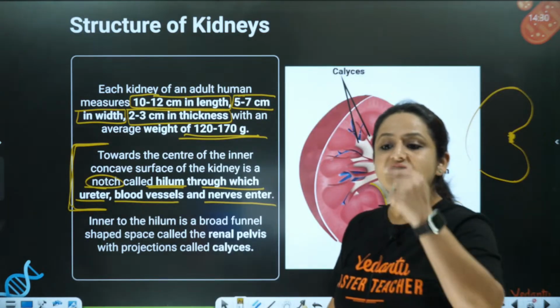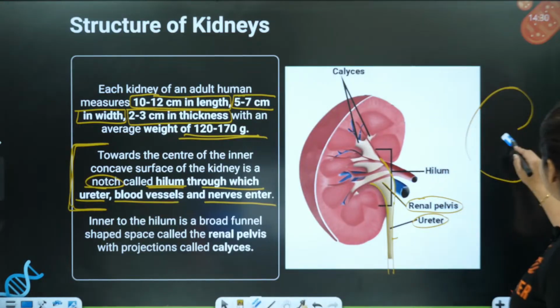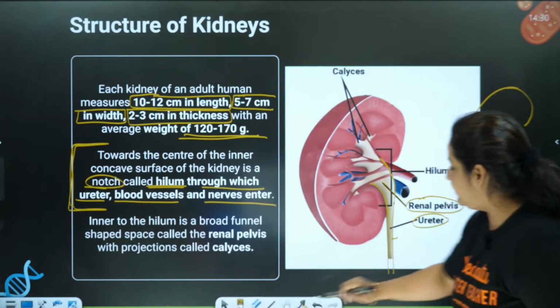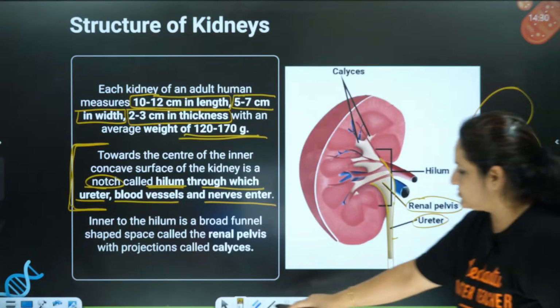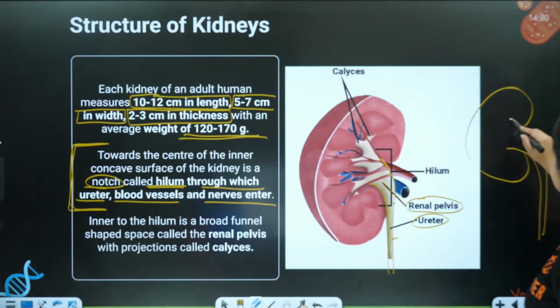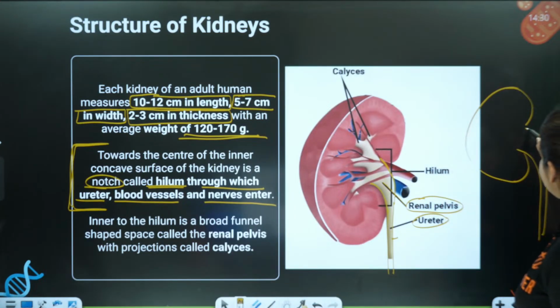This renal pelvis further extends. Let me show you. This is how the renal pelvis is formed, a broad structure, and inside it is going to form projections like this. Are you able to see these projections that I'm making?